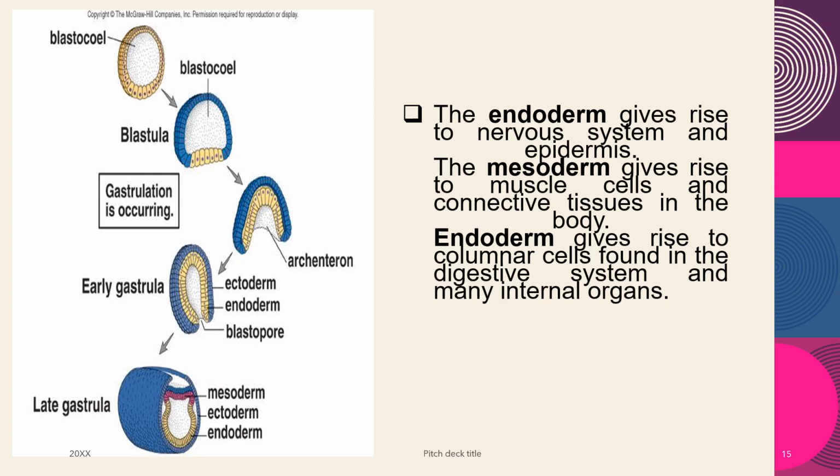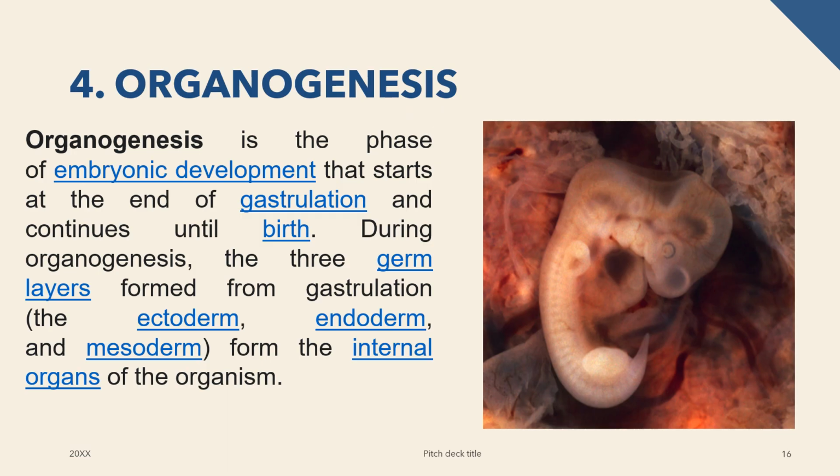Okay, so the three layers, which are the germ layers, so these are the ectoderm, the mesoderm, and the endoderm. So all of this, they are well developed, and they are the nervous system. If you notice, it is the first which is developed in the ectoderm. Okay, same with the epidermis, which is a part of the formation of the testes, which is the first part bago pumunta sa vas deferens. So you have to recheck your previous lesson.